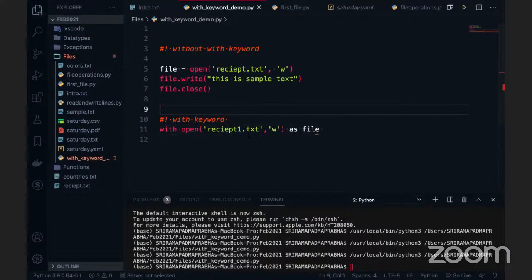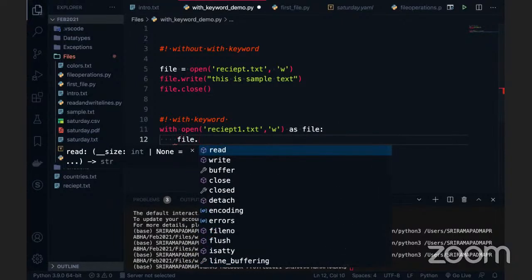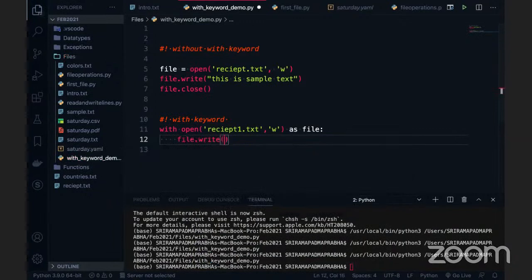So with open the file, and we can see here, guys, sometimes you may forget to close the file. With with, it automatically closes the file when you use it. Now I want to write content here: file dot write, and inside this, this is sample text, this is with keyword.